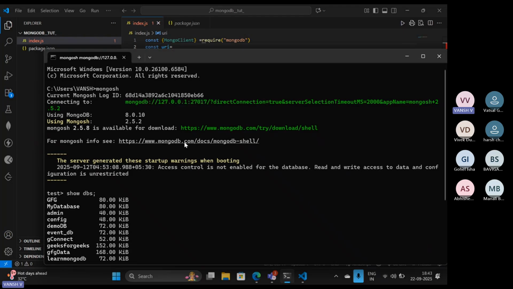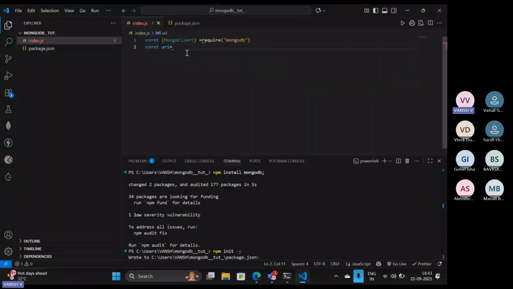Our server is already started. So I have provided here mongodb and then the IP for my local system on which my Mongo shell is started. Then we have to use our MongoClient so that we can access this particular URL.